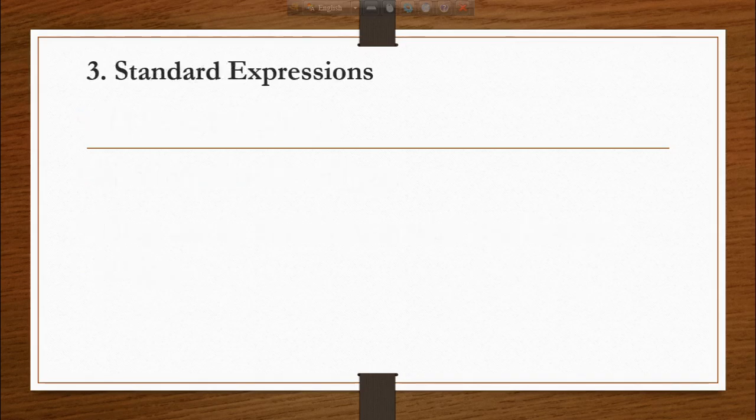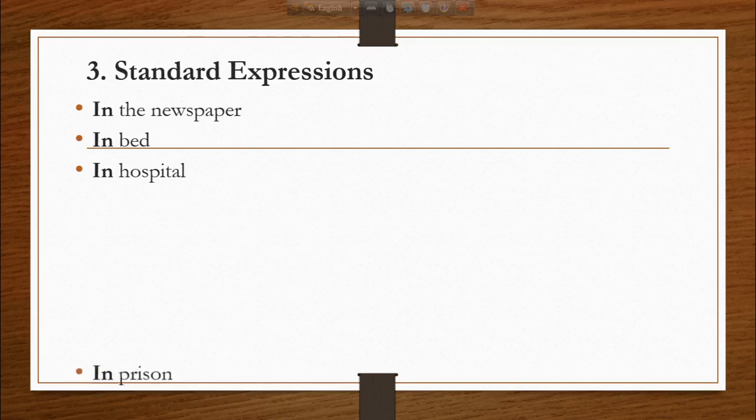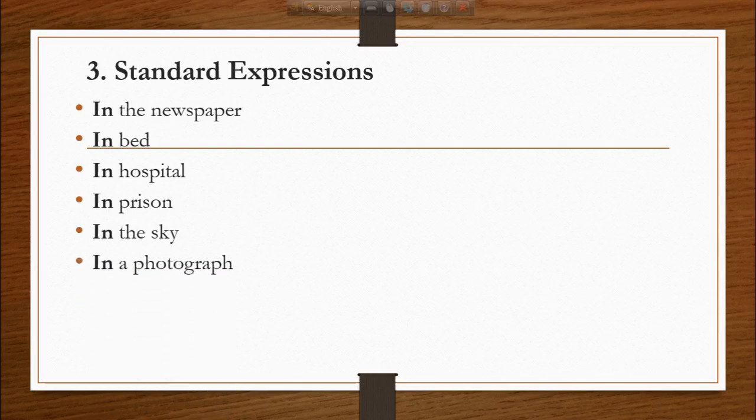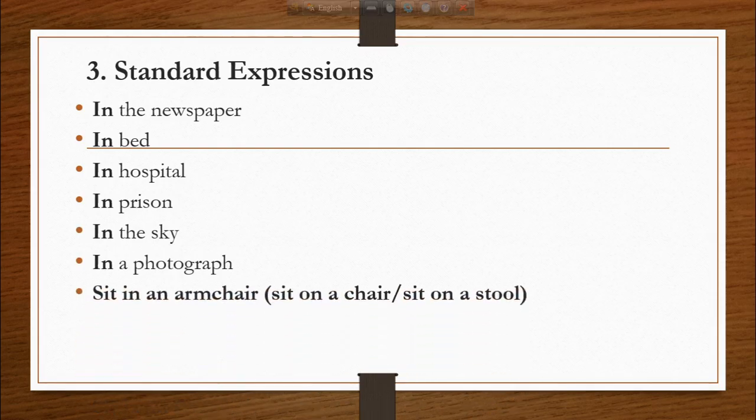So we use in to mean some standard expressions. We say in the newspaper, in bed, in hospital. So we say he is lying in the bed. He is in hospital. But we don't say he is in the hospital. This is incorrect. We say he is in hospital. In prison, in the sky. The bird is flying at large in the sky. In a photograph. So this is an exception.